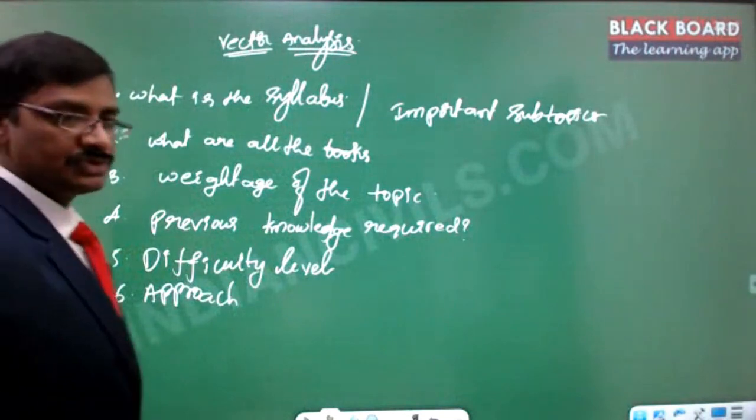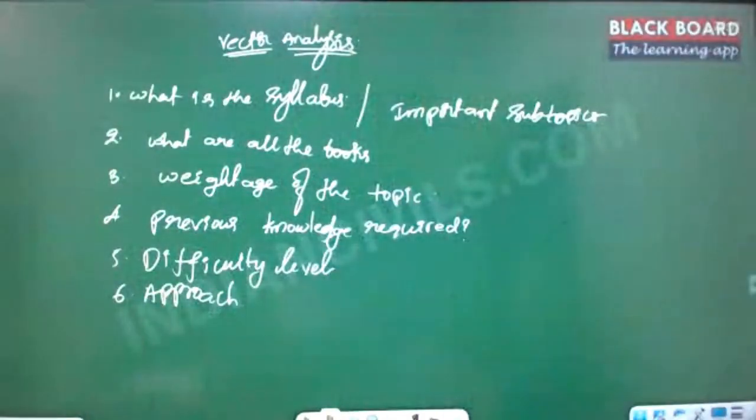So just a minute, I'll identify what the weightage of this is. I think this is around 60 marks. I'll just confirm it. Yeah.